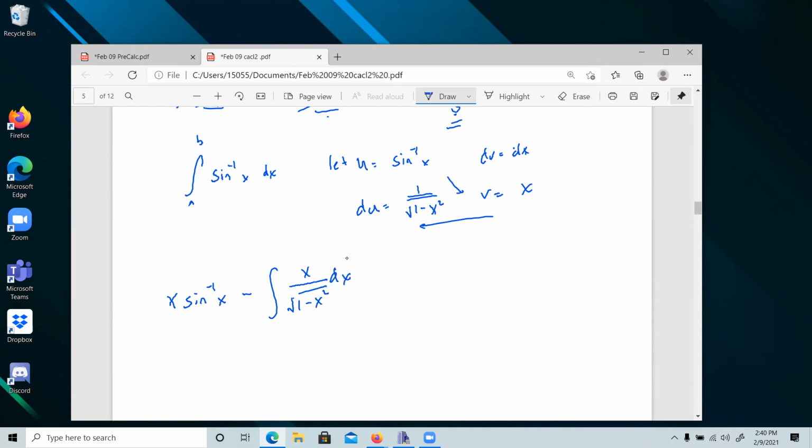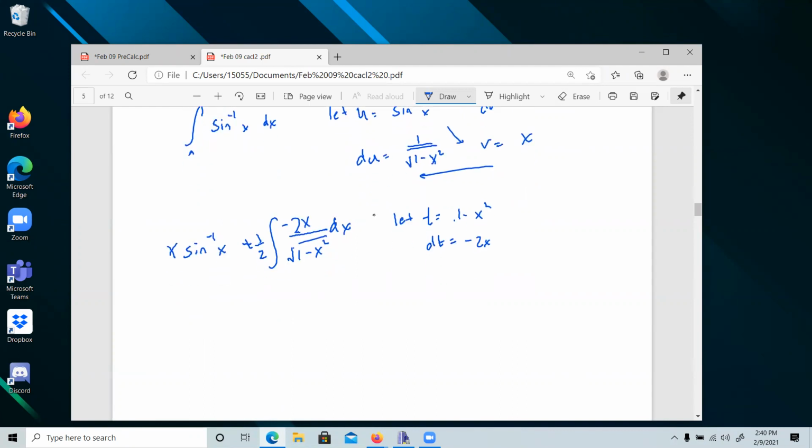Okay, x. I'm going to go ahead and do this. Why would I do that? Because my next step here, let t equal 1 minus x squared, and dt is equal to negative 2x dx. Hey, I already got a negative in there. So all I need to do is put a 2 here and a 2 there. That'll cancel. So here is my dt.